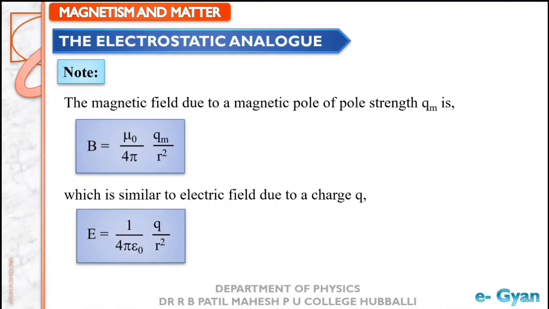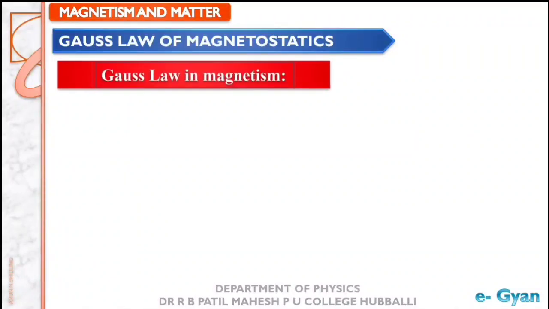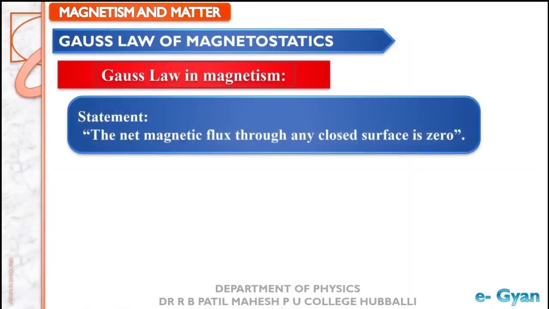Let us take the next topic, that is Gauss law of magnetostatics, or we can also say Gauss law in magnetism. Let us take the statement for this law. The statement follows: the net magnetic flux through any closed surface is 0. That is, summation B dot delta S equals 0. B dot delta S is a scalar product. Summation of this scalar product gives us 0.